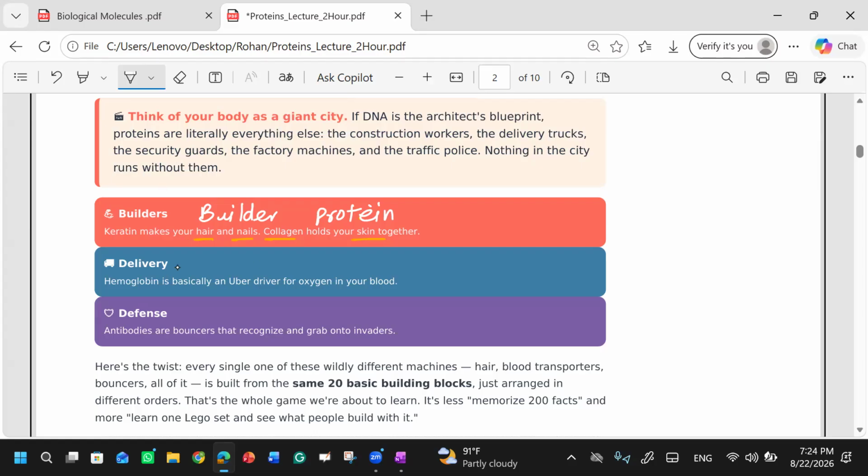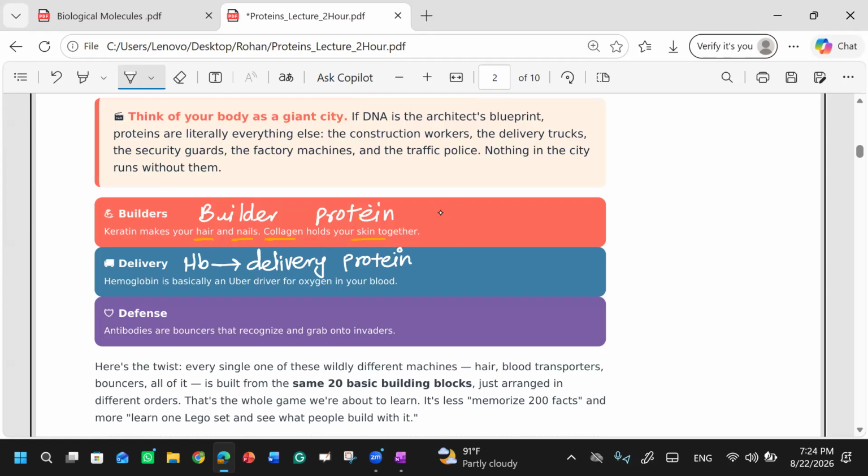So that's why we say hemoglobin is this. This is the short form of hemoglobin. This is a delivery protein. Okay, hemoglobin is a protein. So this is a delivery protein, right? Are you getting this? Are we clear with this?